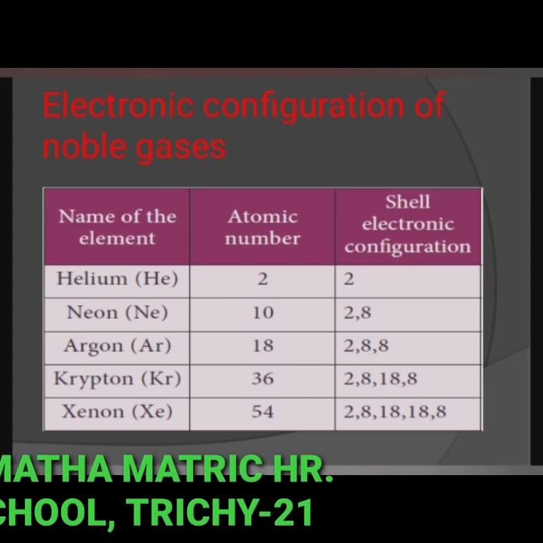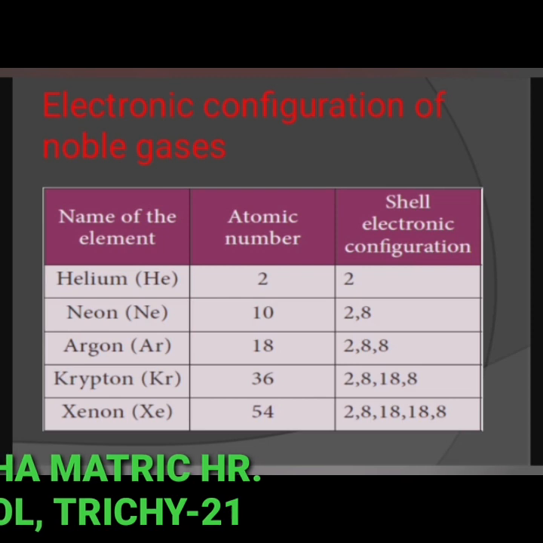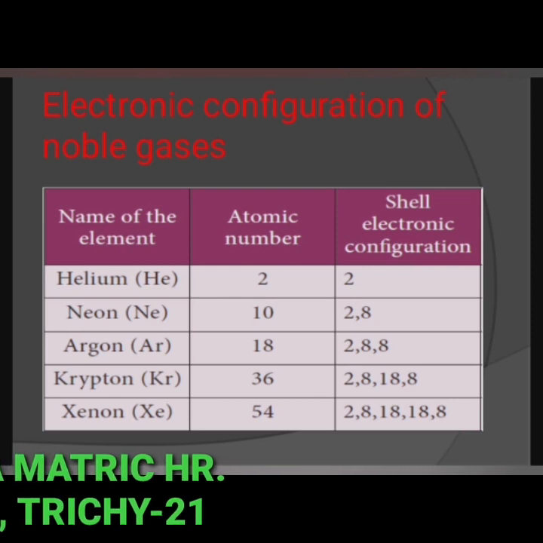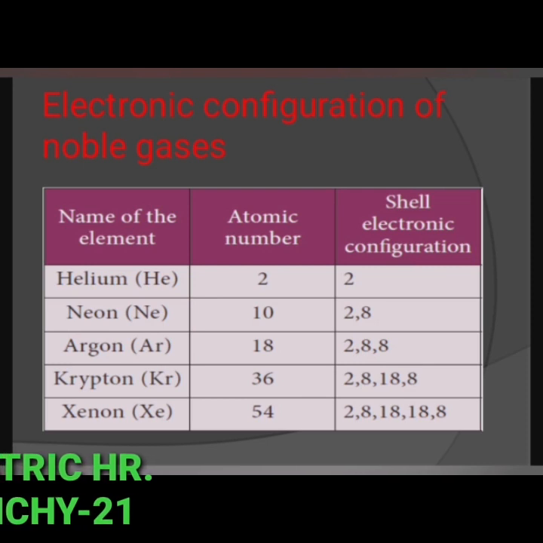Thus, by having stable valence shell electronic configuration, the noble gas atoms neither have any tendency to gain nor to lose electrons, and hence their valency is 0. They are so inert that they even do not form diatomic molecules and exist as monoatomic gaseous atoms. So these noble gases do not form diatomic molecules because they do not combine with any other atoms.